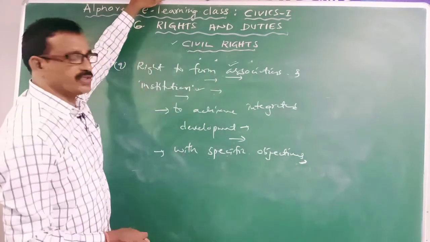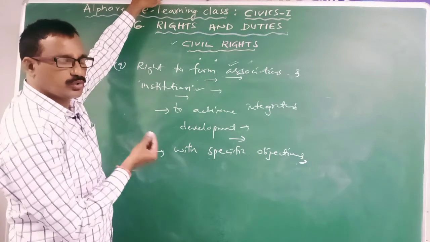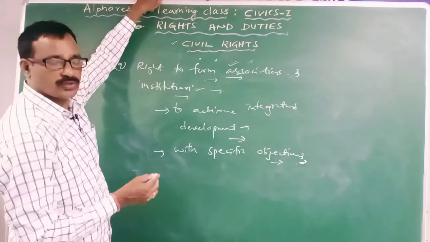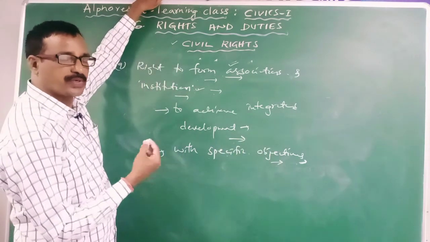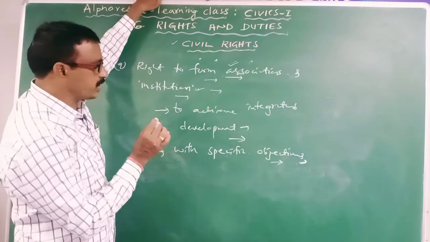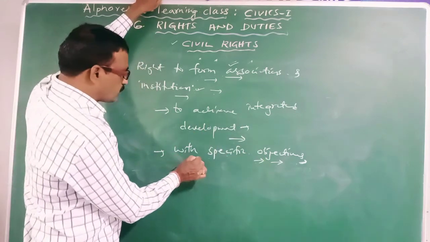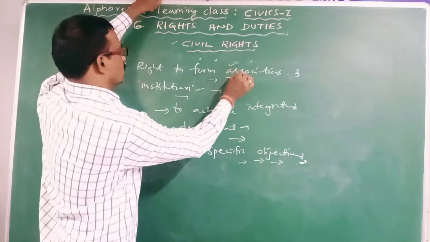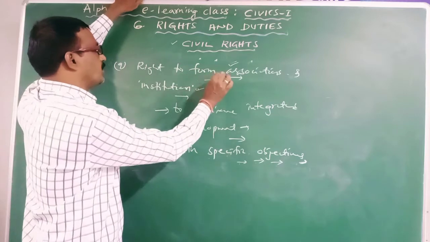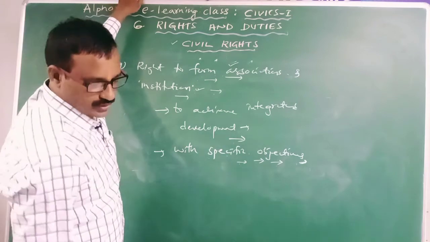Example, education institutions. So what is the main purpose of the education institutions? To provide education to the students. That is a specific objective. So what is the specific objective of the hospitals, health institutions? To provide health services to the people. It is only the specific objective of the hospitals. So like this, to achieve specific objectives, associations and institutions are formed. So this right will provide the freedom to the individuals to form various associations and institutions in the society.